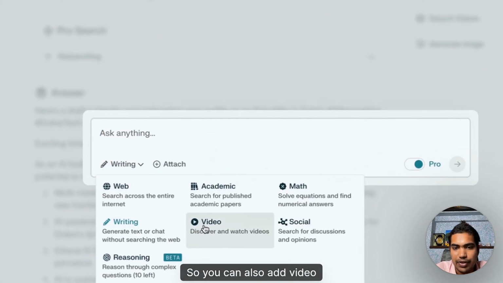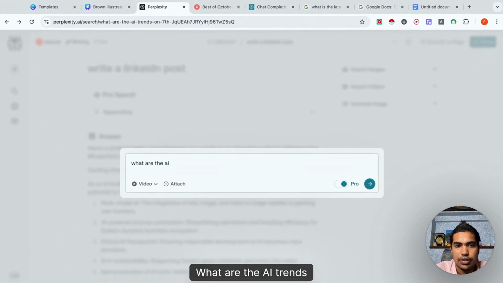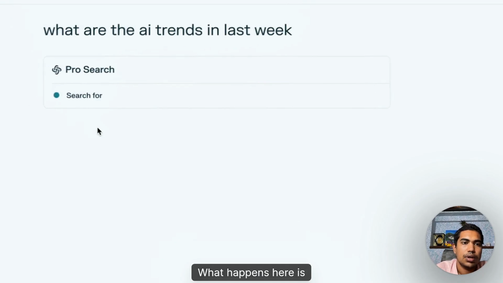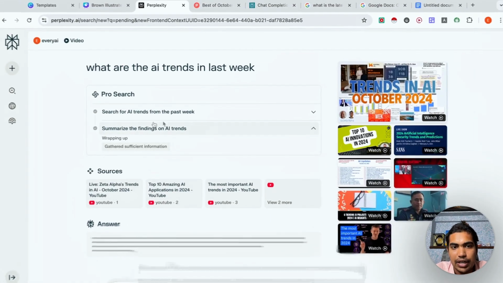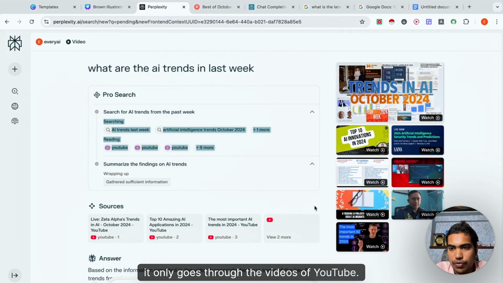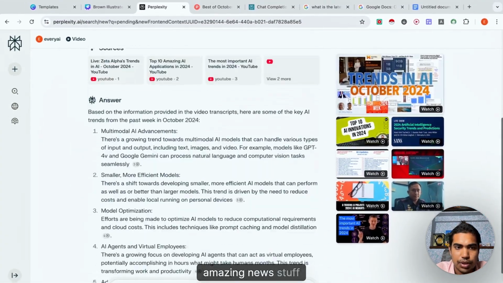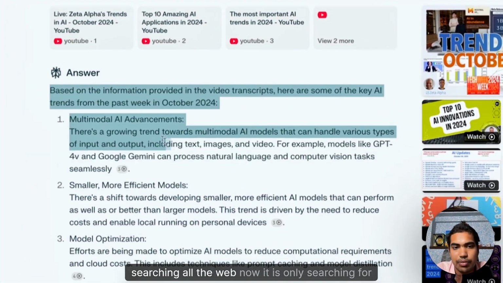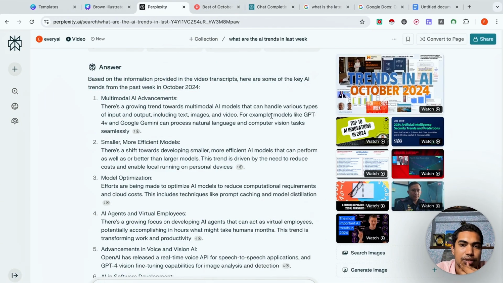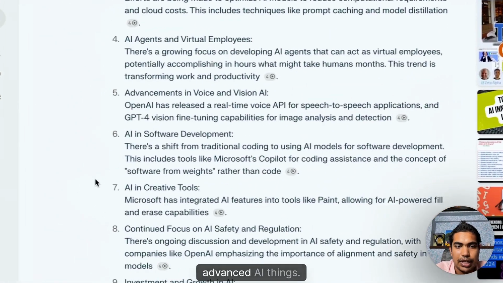You can also add video and socials. So for example, let's say we're adding video. What are the AI trends in the last week? When you type the AI trends, it thinks about what the AI trends are, and it only goes through the videos of YouTube. See, the most important AI trends in 2024, all these things, AI news and stuff, right? Because the initial model was searching all the web, now it is only searching for these things. Models like GPT-4o and Gemini are processing natural language complexity, right? Advanced AI things.